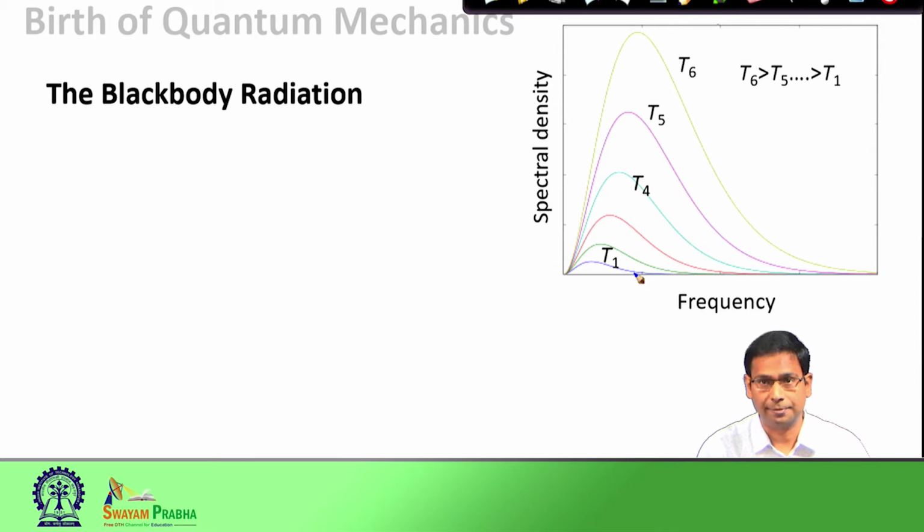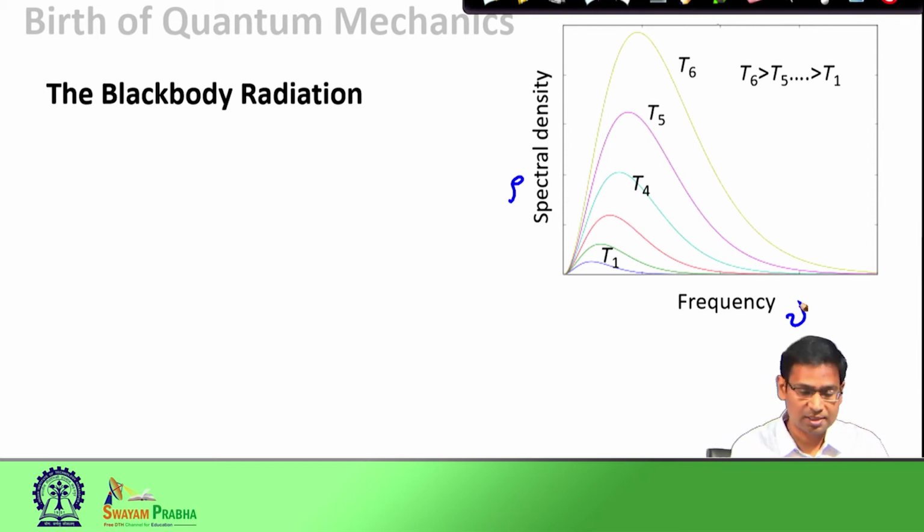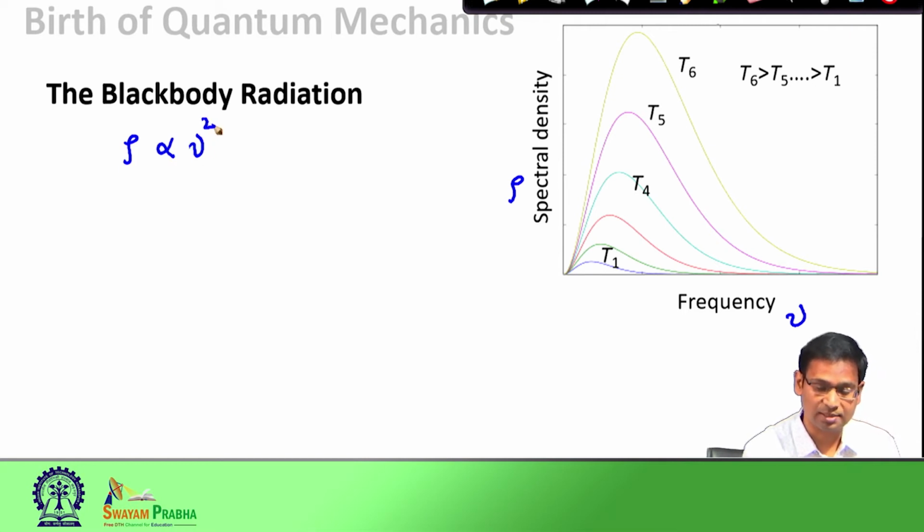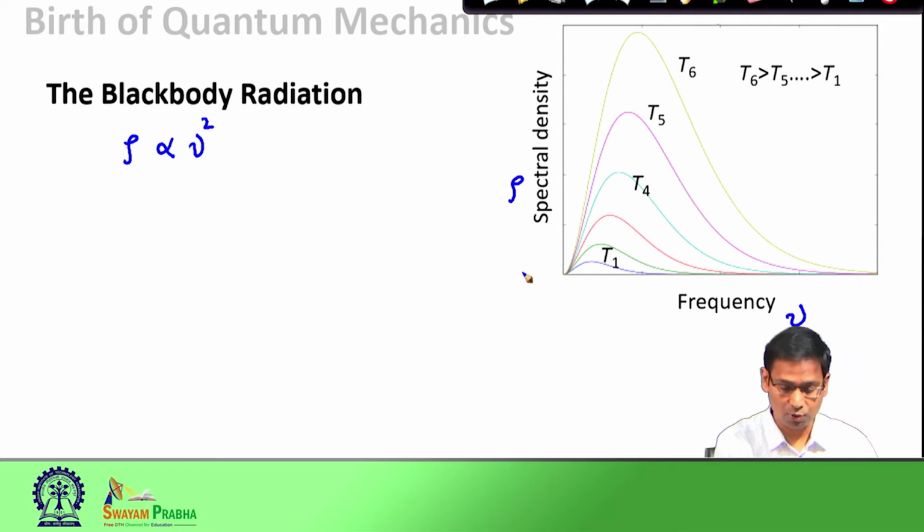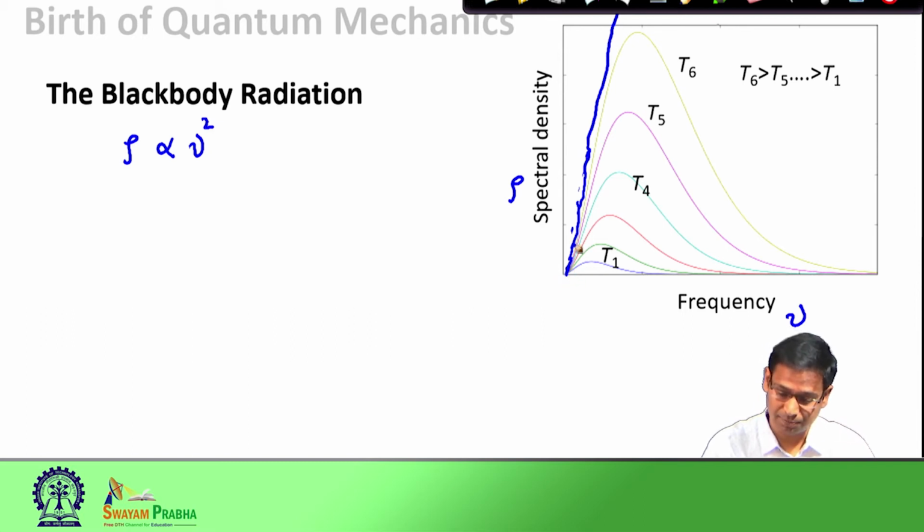This makes sense because the black body at higher temperature T6 can emit more energy than it can at a lower temperature T1. The existing knowledge from classical physics gave us some idea about how spectral density could depend on frequency. It suggested that the spectral density rho would depend on frequency as nu square. If I plot this rho as a function of nu square, this curve, this line simply goes up as a function of nu square, the frequency square.